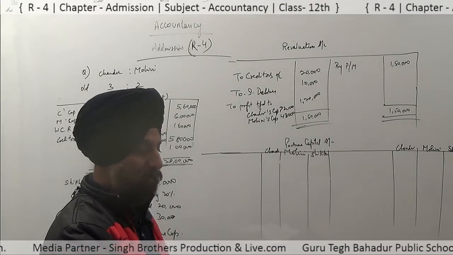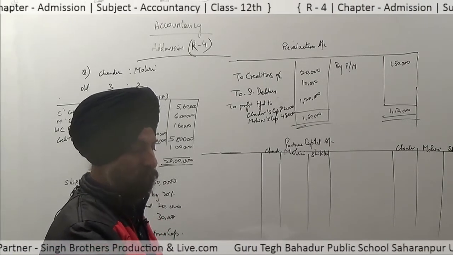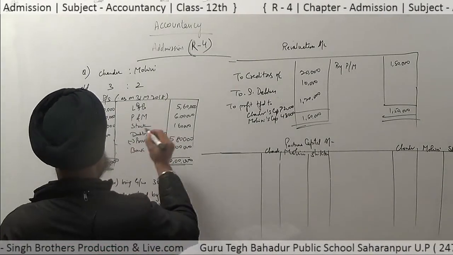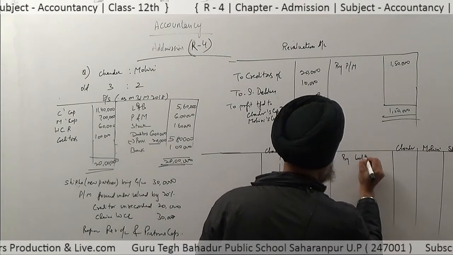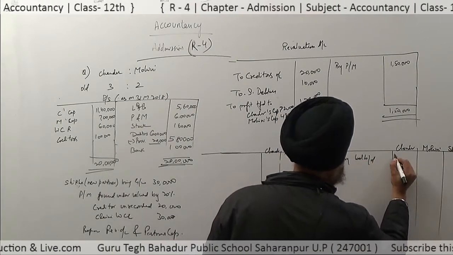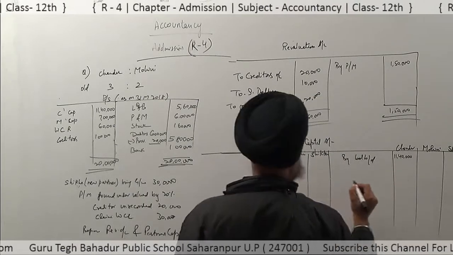Put here by balance brought down 11,40,000 in Chandar, and in Mohini that is rupees 7 lakh.